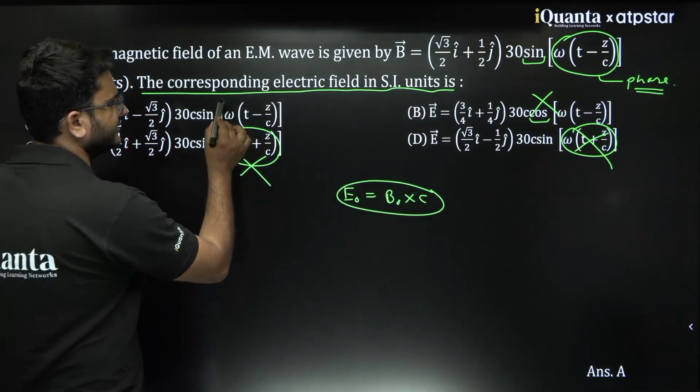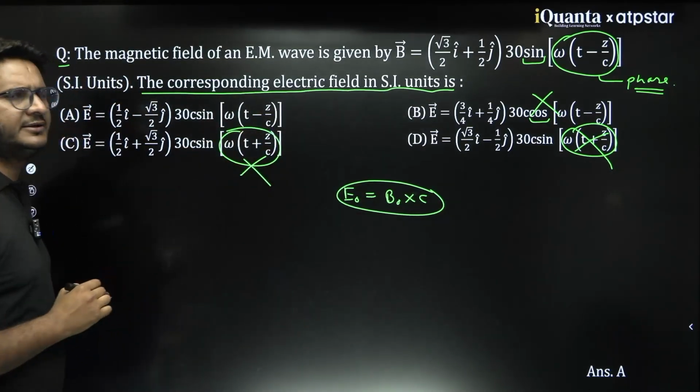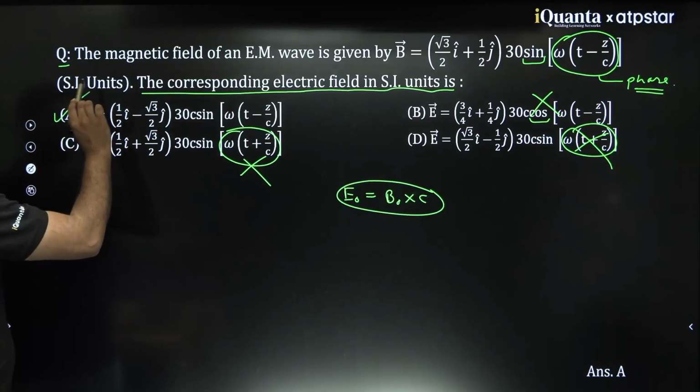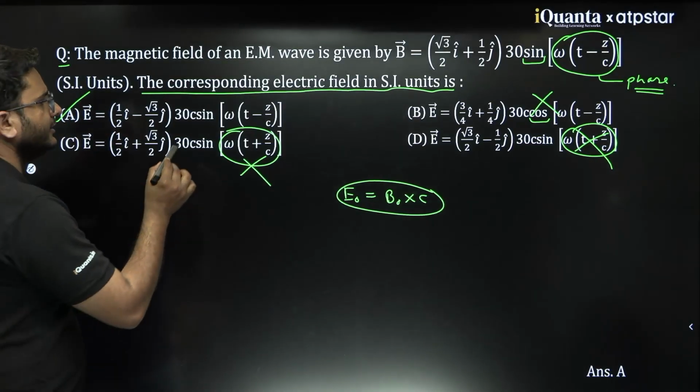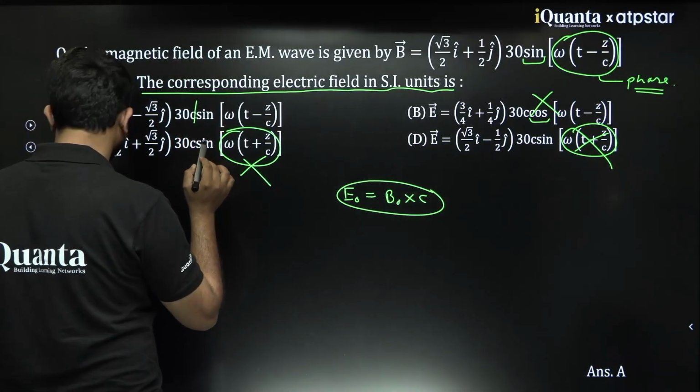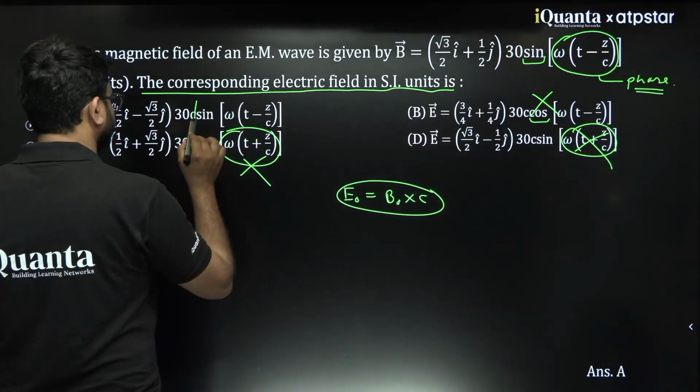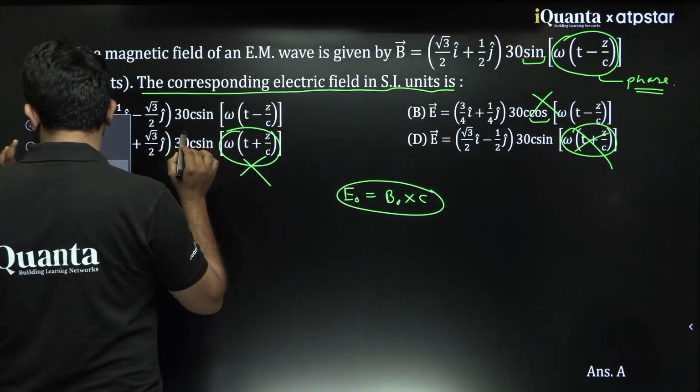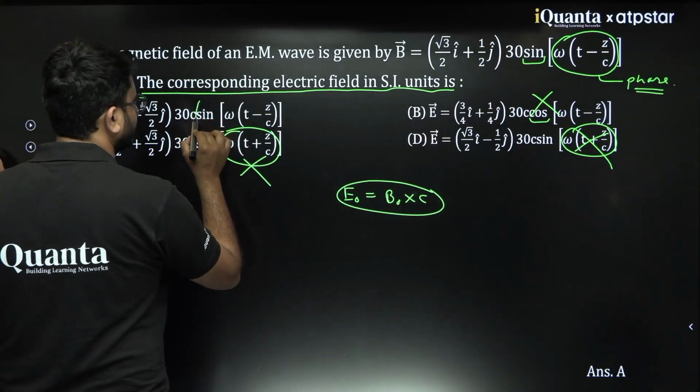This phase is different, so it is not the correct answer. So this phase is the same. So can you say this is the correct answer? So the answer would be A. You can easily eliminate. One thing, this portion must remain the same. If you see, this portion must remain the same.